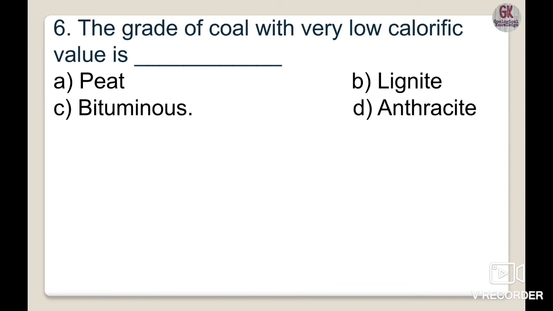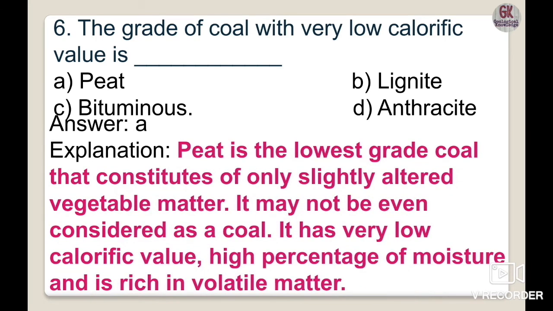Sixth one: which grade of coal is of very low calorific value? Peat, bituminous, lignite or anthracite. We all know that on the basis of rank and quality, coal has been classified into four main groups: lignite, bituminous, anthracite and cannel coal.